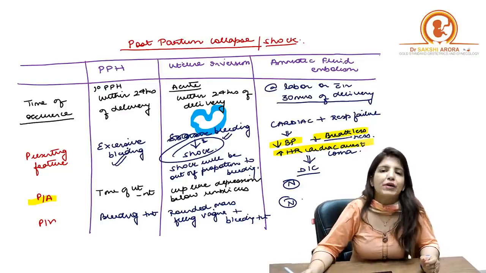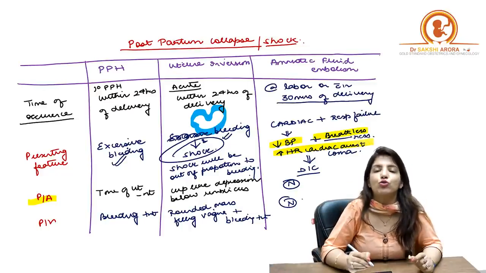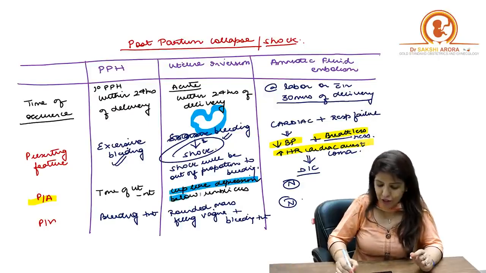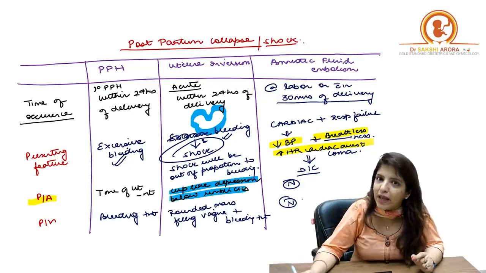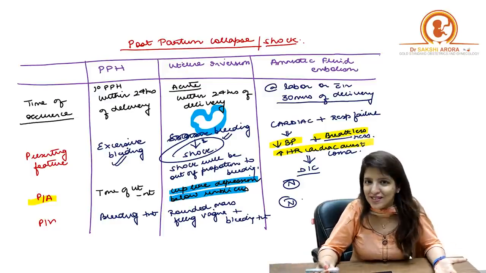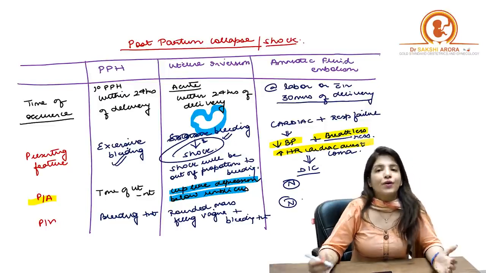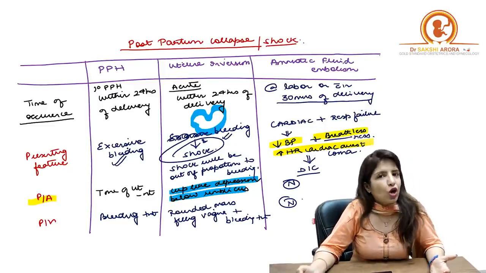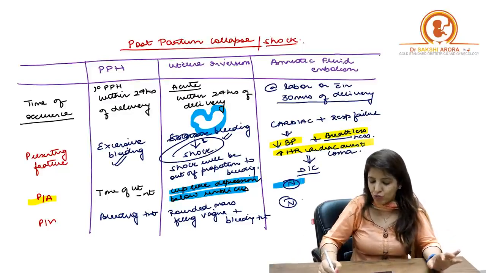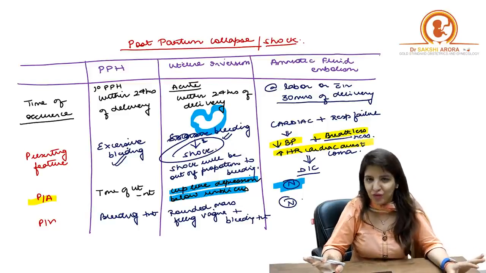So when you do a per abdominal examination, just below the umbilicus you are going to feel a cup-like depression, right? Why below the umbilicus? Because immediately after delivery, that is the place where the uterus is. Whereas in case of amniotic fluid embolism, the tone of the uterus will be normal and the uterus will be normally palpable. There won't be any cup-like depression, right?